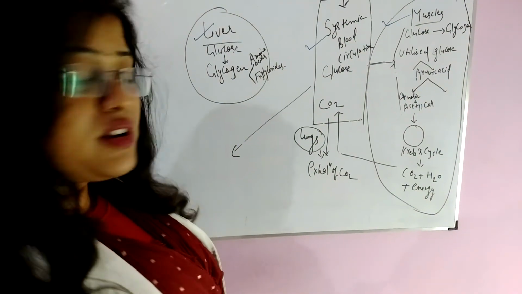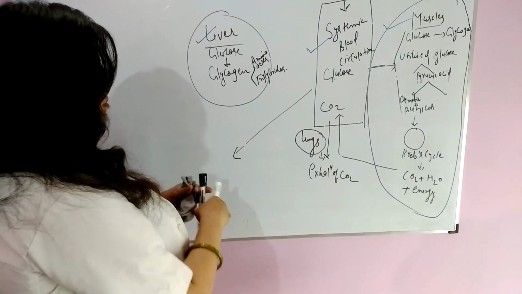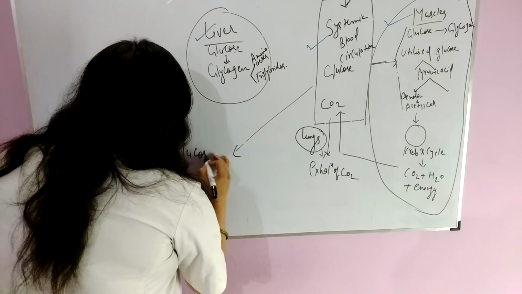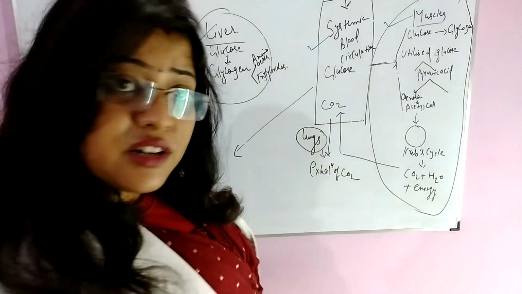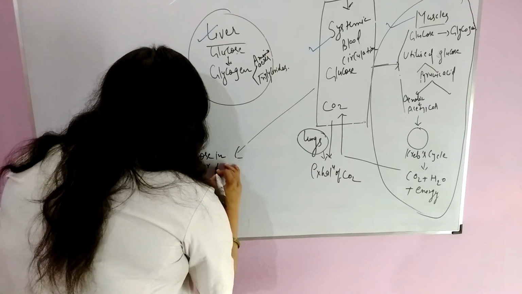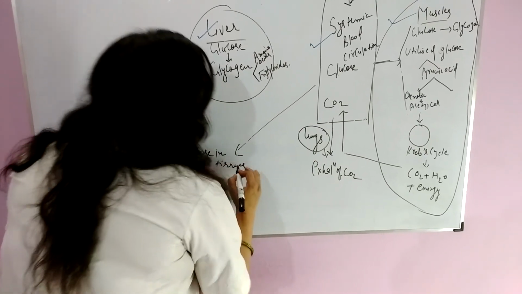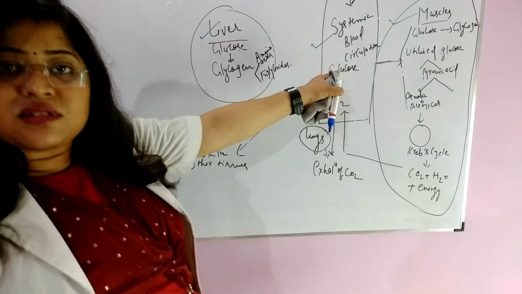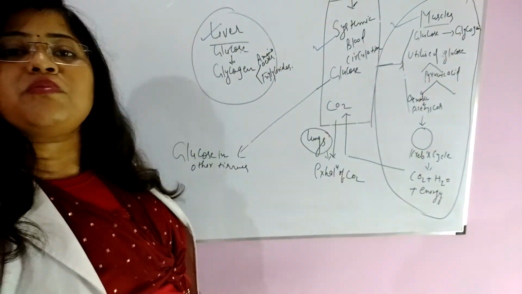Now the last point is about absorption of glucose in other tissues. In other tissues, this glucose comes from systemic blood circulation or from blood.